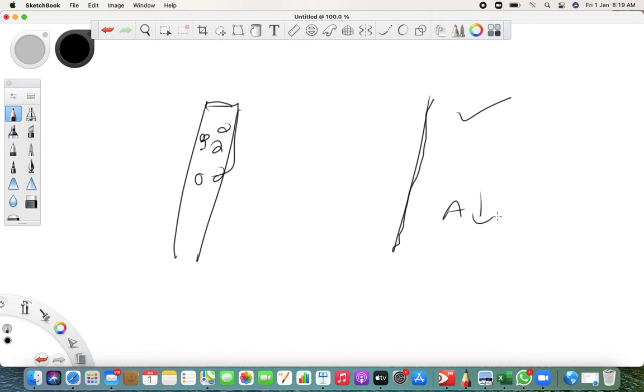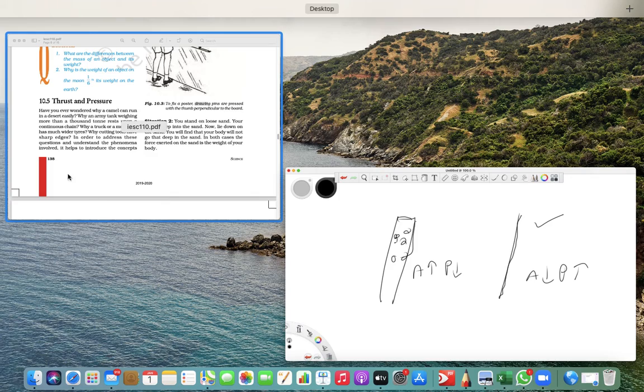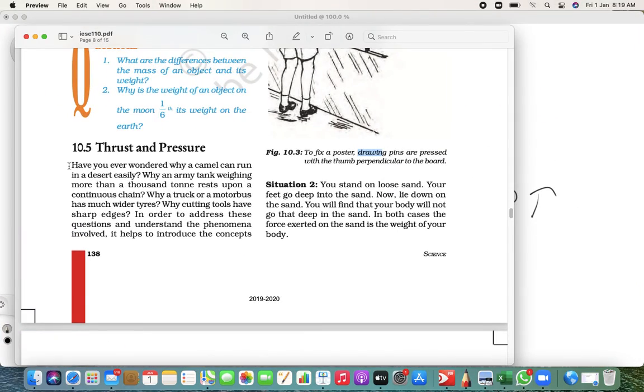Area is less, so the pressure is more. Here the area is more, so the pressure is less. Understood now? That is the reason they sharpen things, and that is the reason we should increase the area where we hold anything, so that the pressure decreases. So this is a simple concept of thrust and pressure.